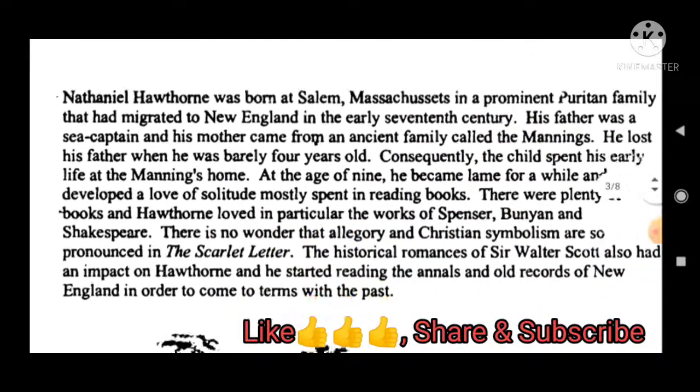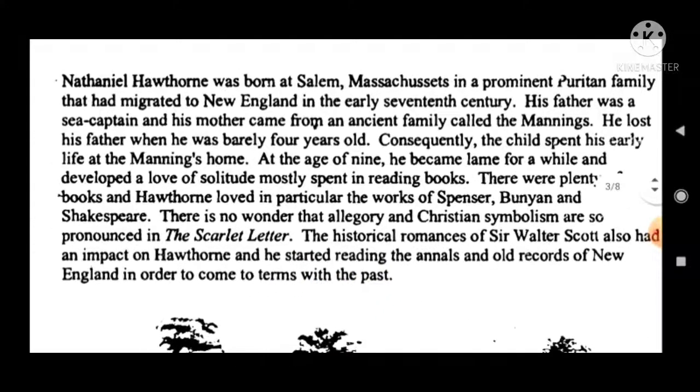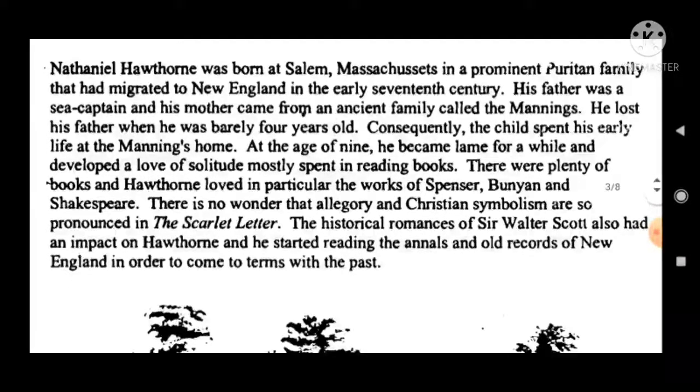Nathaniel Hawthorne was born at Salem, Massachusetts, in a prominent Puritan family that had migrated to New England in the early 17th century. His father was a sea captain and his mother came from an ancient family called the Mannings. He lost his father when he was barely 4 years old. Consequently, the child spent his early life at the Mannings home.